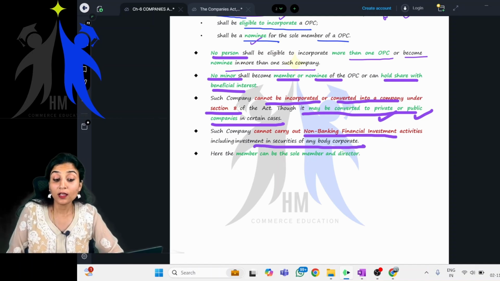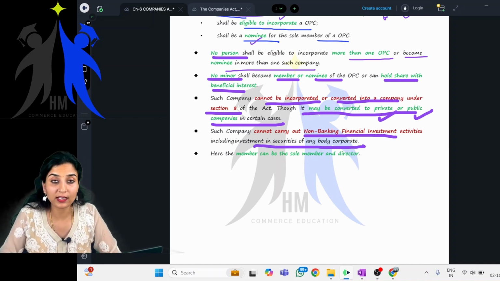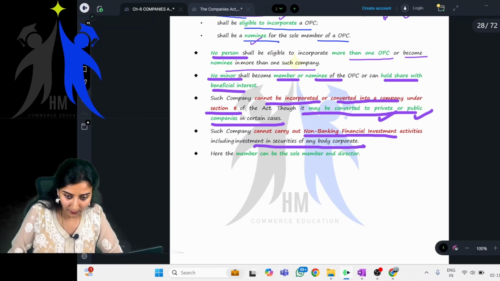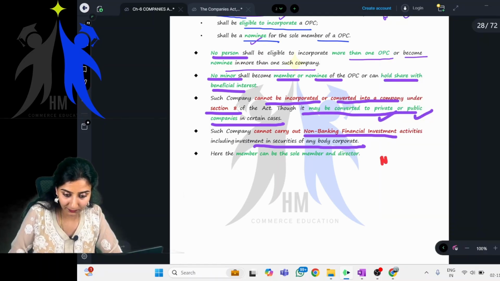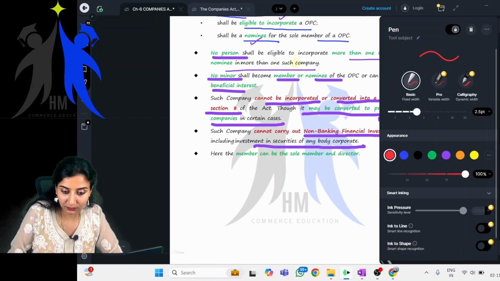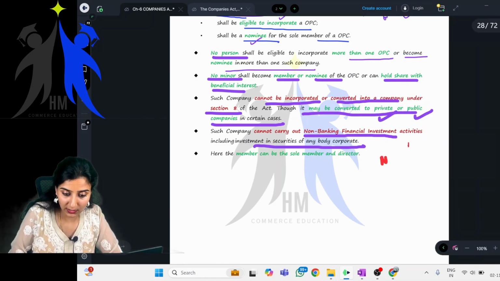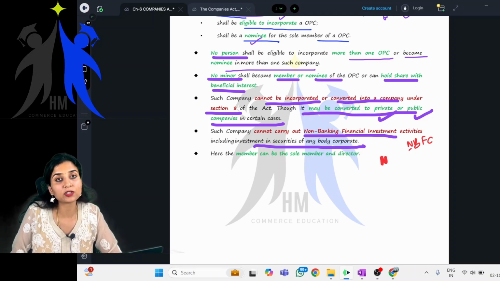Next, such companies cannot carry out non-banking financial investment activities, including investment in securities of any body corporate. Ma'am, what is this? Children, non-banking financial investment activities. Do you know NBFCs? These are non-banking financial institutions, NBFC, meaning non-banking financial institutions.